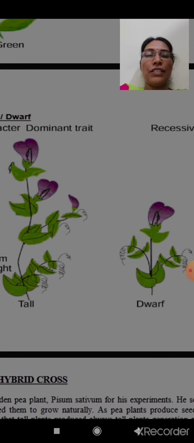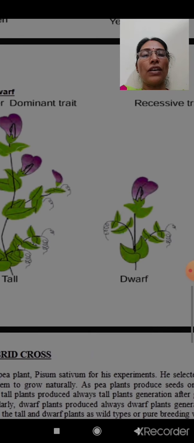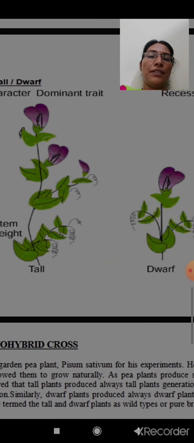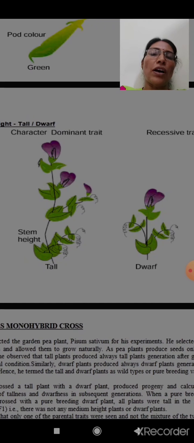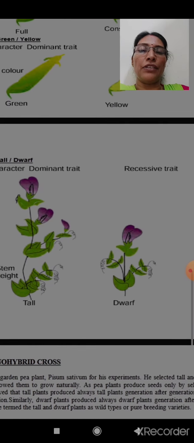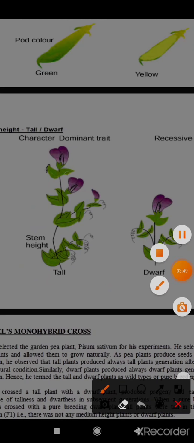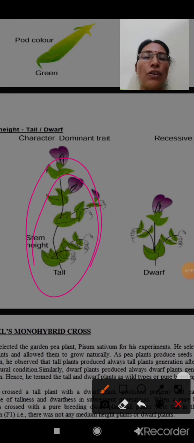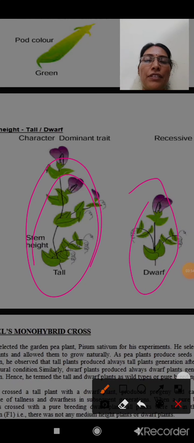Here in this slide you can see the tall and dwarf plants. Don't think that a small branch and a tall branch are kept here. It is not like that. The plant itself is dwarf here, and on this side this plant is tall and this one is dwarf.